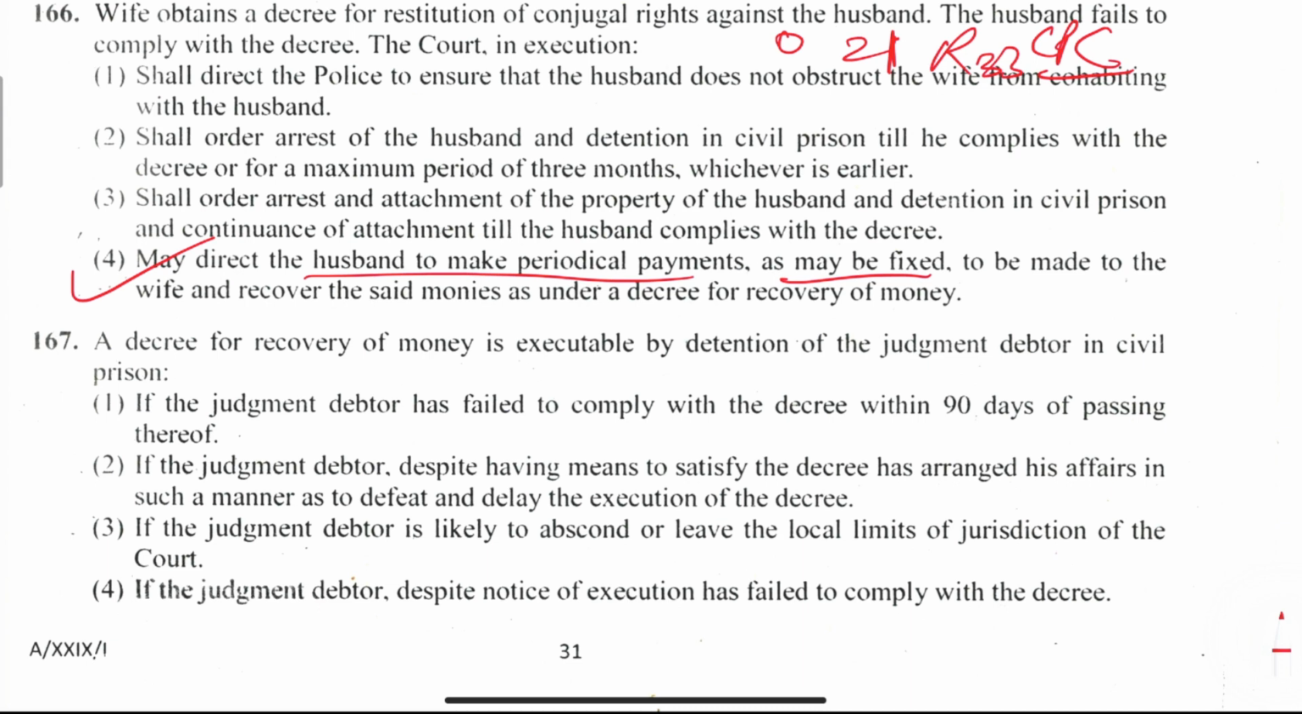Question 167. A decree for recovery of money is executable by detention of the judgment debtor in civil prison. Right answer option number 2. If the judgment debtor, despite having means to satisfy the decree, has arranged his affairs in such a manner as to defeat and delay the execution of the decree. Section 51 of CPC.